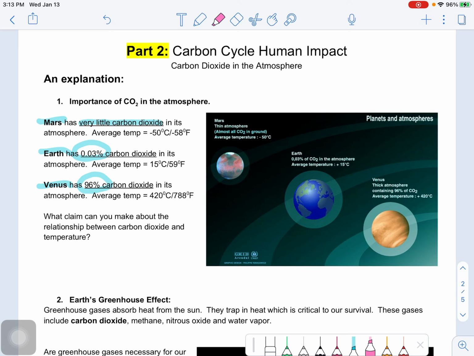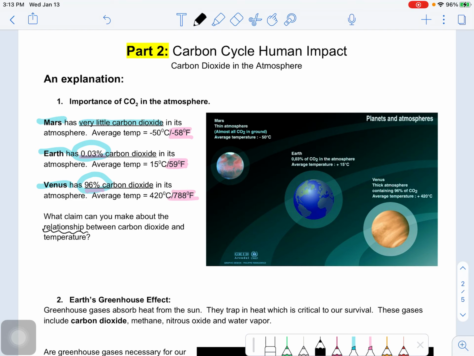So when we compare those levels, very little carbon, we have an average of 58 degrees. This level of carbon we have on Earth, the whole Earth, average of 59, and then this extremely high level of carbon, 788 degrees. So that should help you make the connection between the relationship of CO2 and temperature.